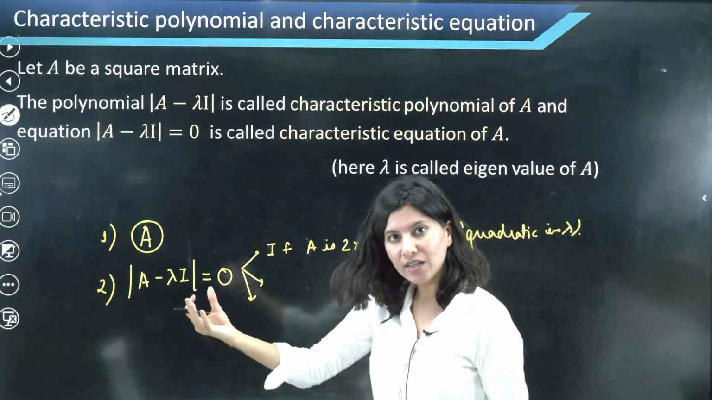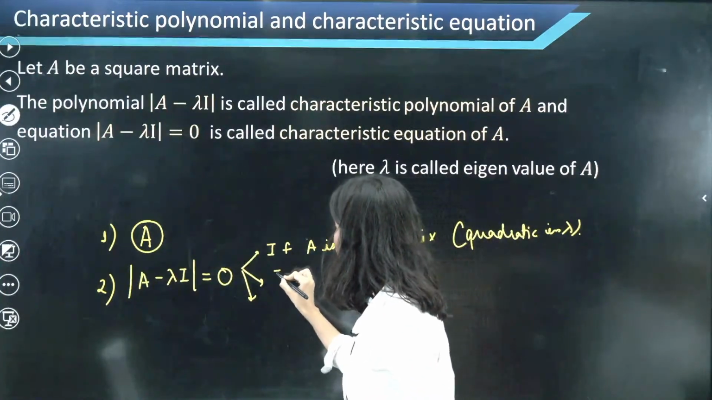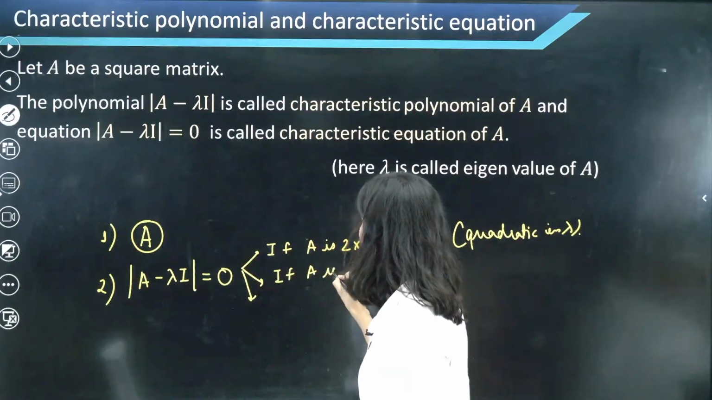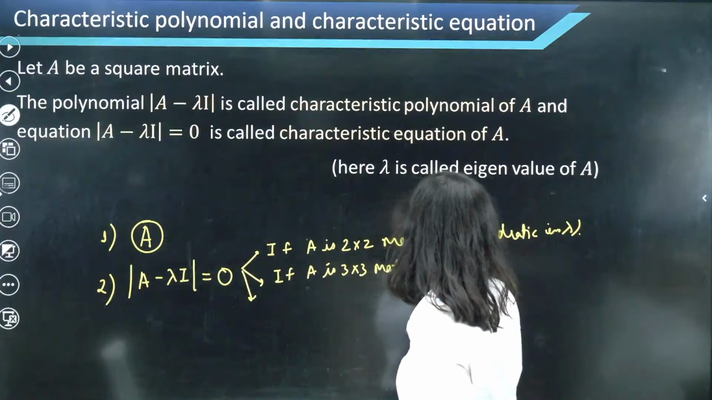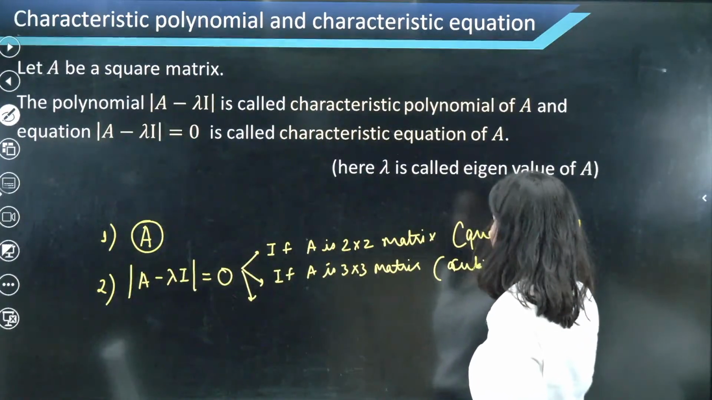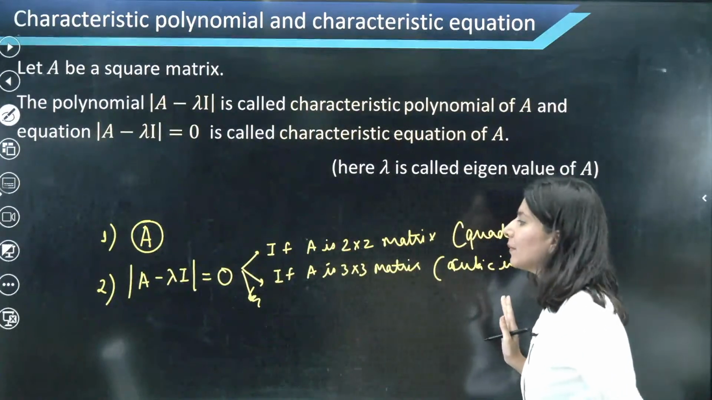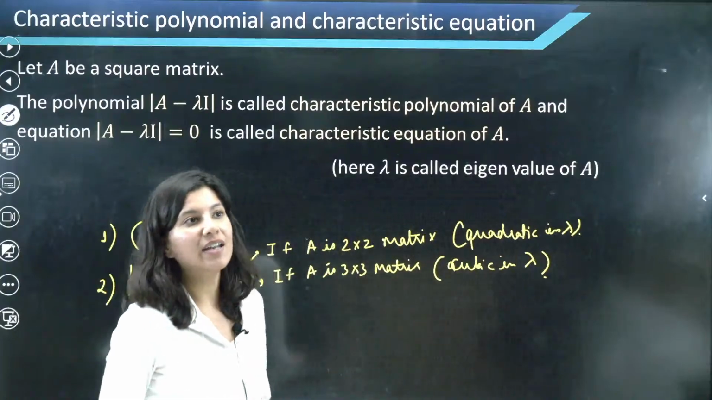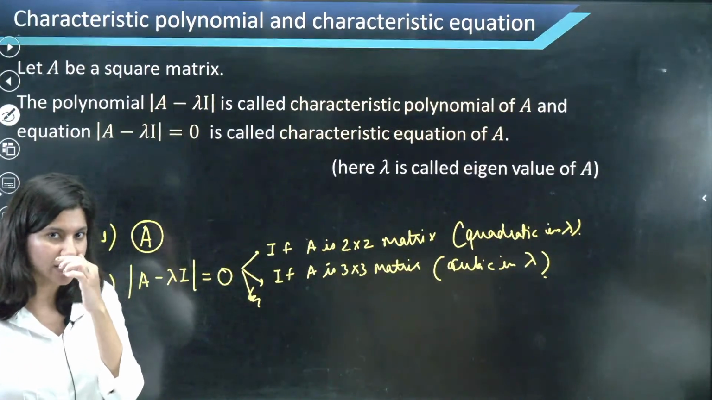If you solve this now, eventually the final is quadratic in lambda you will get. If A is a 3 cross 3 matrix, then this will give you cubic in lambda, correct? Now 4 cross 4 we don't study. So only these two types of questions you will see, where A is a 3 cross 3 matrix or a 2 cross 2 matrix, right?